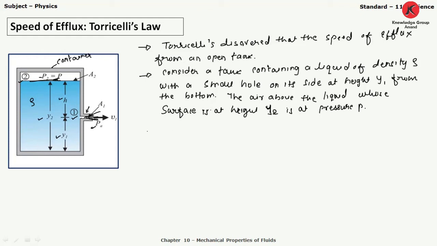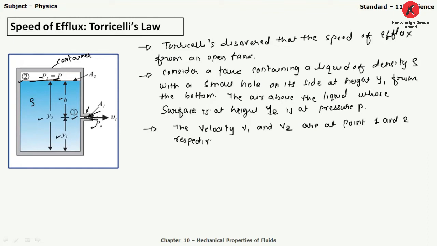So the velocities v1 and v2 are at point 1 and 2 respectively.